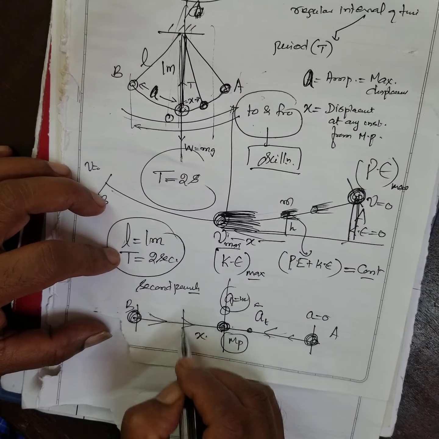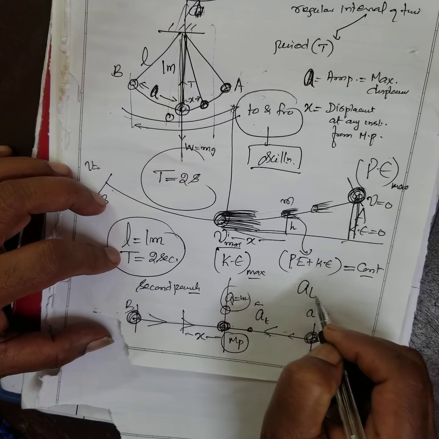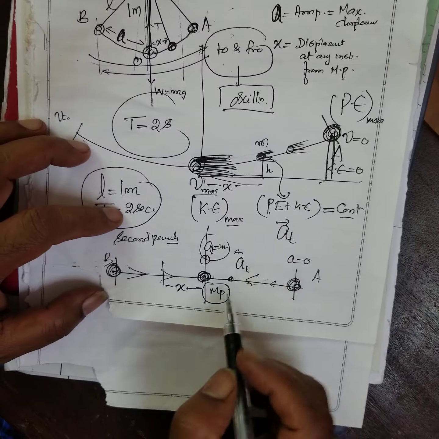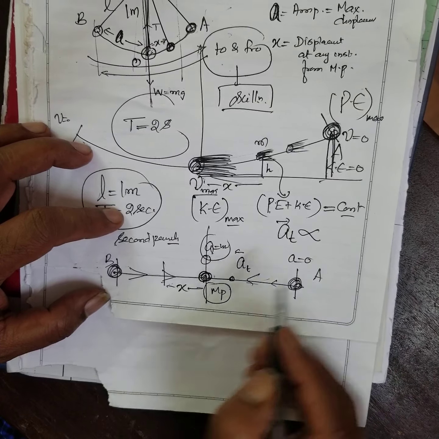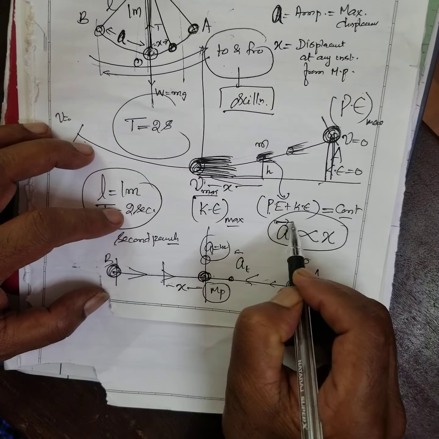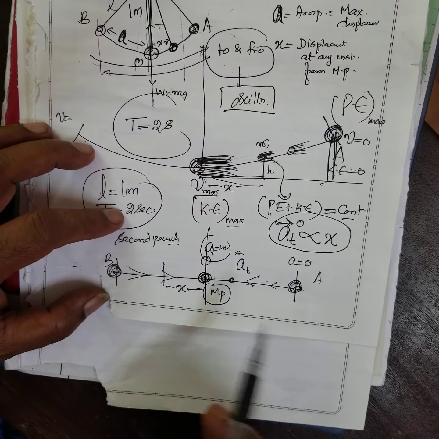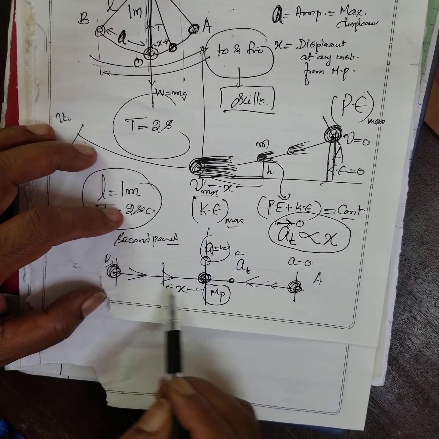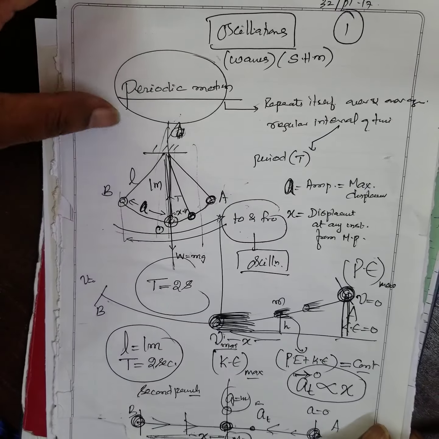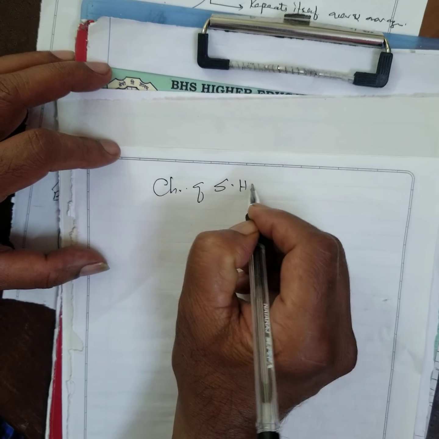Now if x is the displacement from the mean position, the acceleration at any instant is directly proportional to the displacement from the mean position. And the acceleration is always towards the mean position. This is the characteristic of simple harmonic motion. They will ask you, the particle is executing simple harmonic motion.